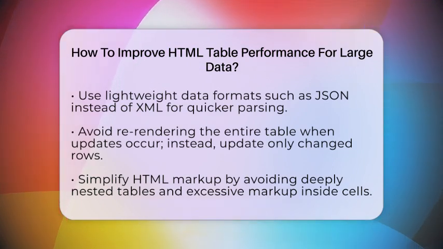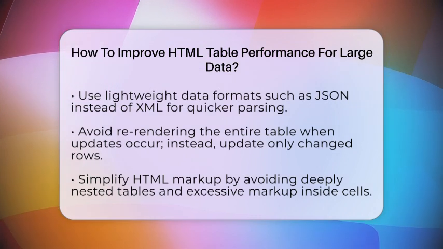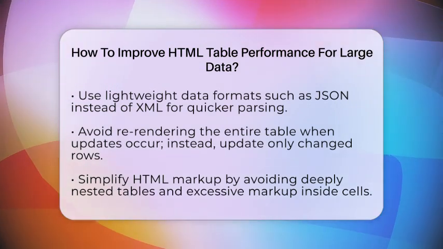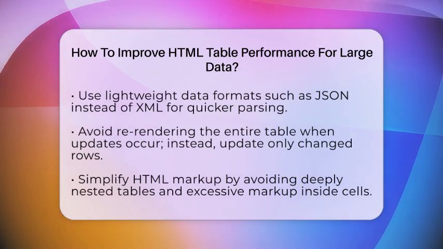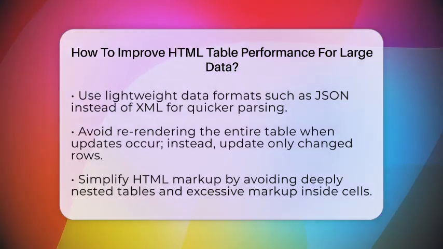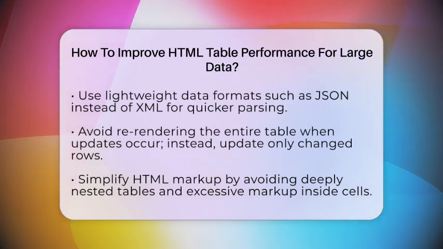Compress your data during transfer by enabling server-side compression methods like Gzip or Brotli. These reduce the size of data sent over the internet, helping your page load faster. When transferring data, prefer lightweight formats like JSON instead of Excel, which is heavier and slower to parse.